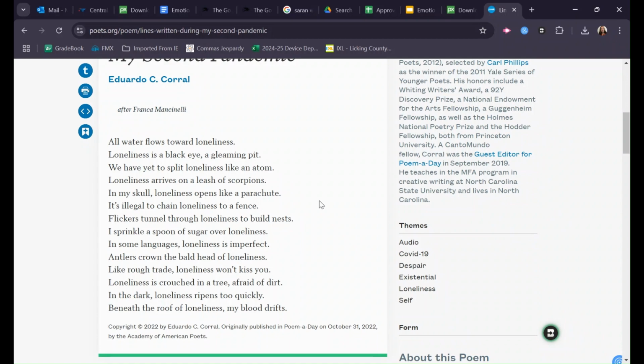I'm looking for 14 lines. I'm looking for taking an emotion as the topic, and then I'm looking for a whole bunch of metaphors. And when I say metaphor, I mean metaphorical language. So simile, metaphor, something figurative, it's all good as long as we've got something fresh and insightful into this emotion.